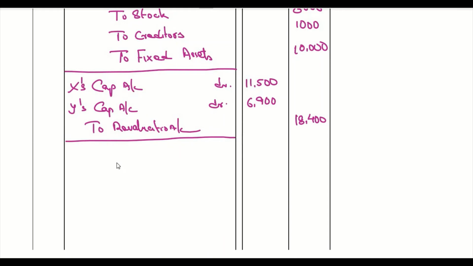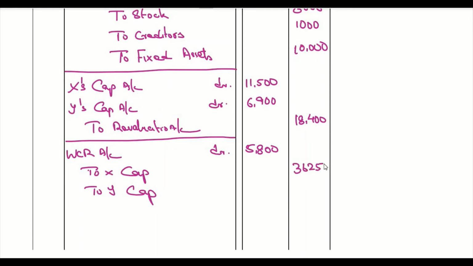Now we saw two items, workmen compensation reserve and profit and loss account, in the previous balance sheet that we have to distribute. So workmen compensation reserve account debit, it's 5,800 divided in 5:3 ratio. So X's capital to Y's capital is going to be 3,625 and 2,175.